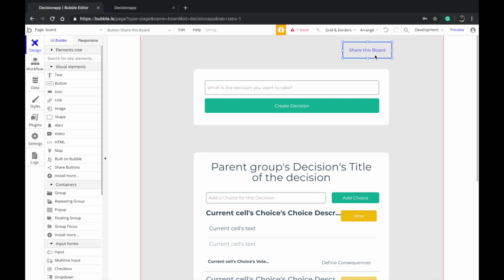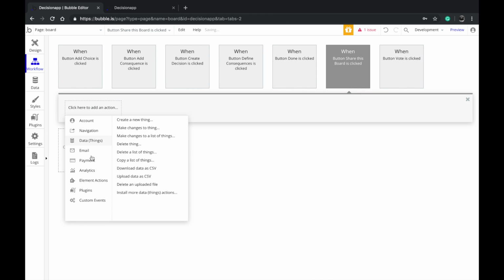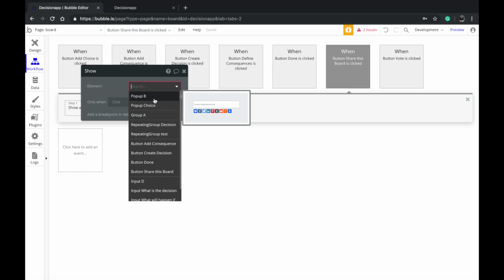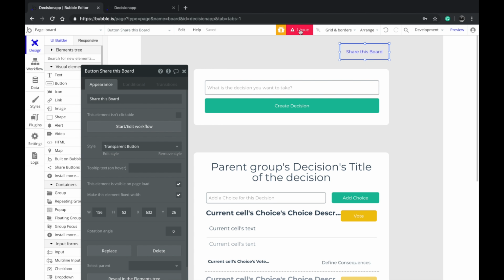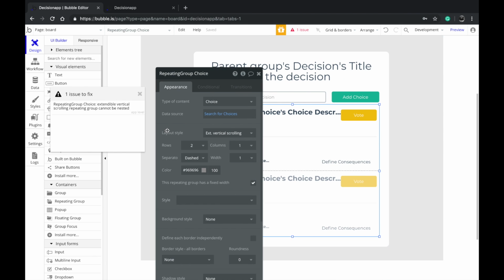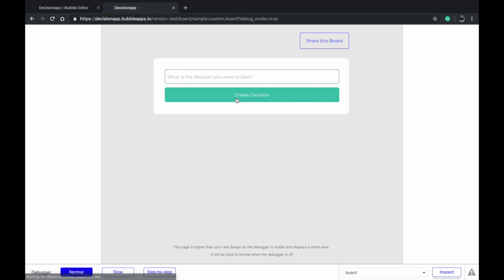All right, so we want to show just the pop-up there. So we want to say show the pop-up. So that's it. Now let's go ahead and check it out. We have one error here, and that is, oh yeah, we can't have an extended vertical scrolling inside of this. So let's go ahead and check this out so we can now share this page with other people.